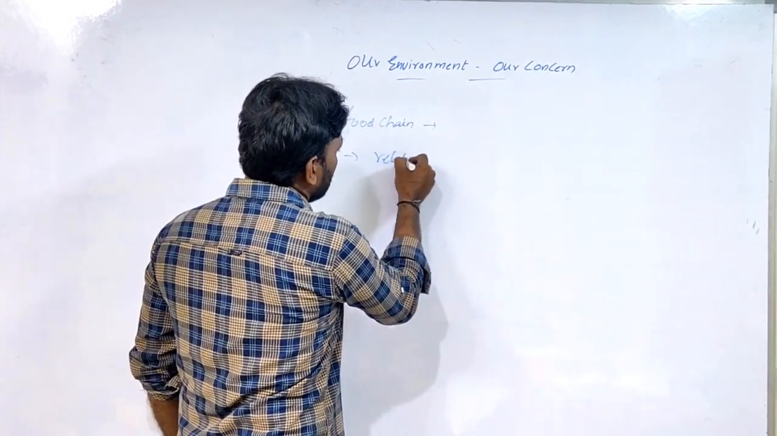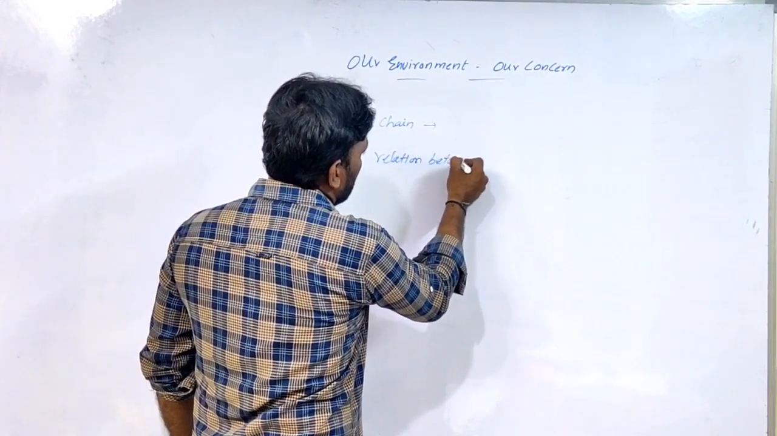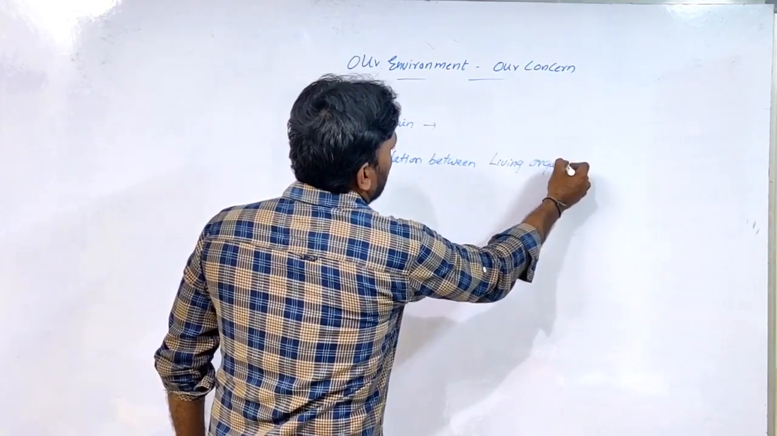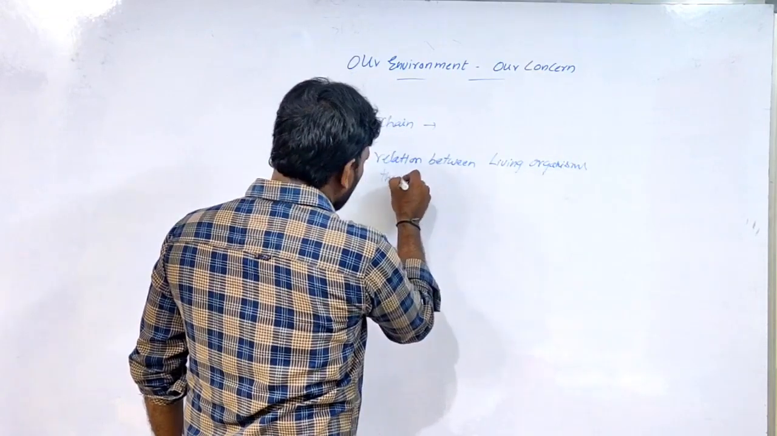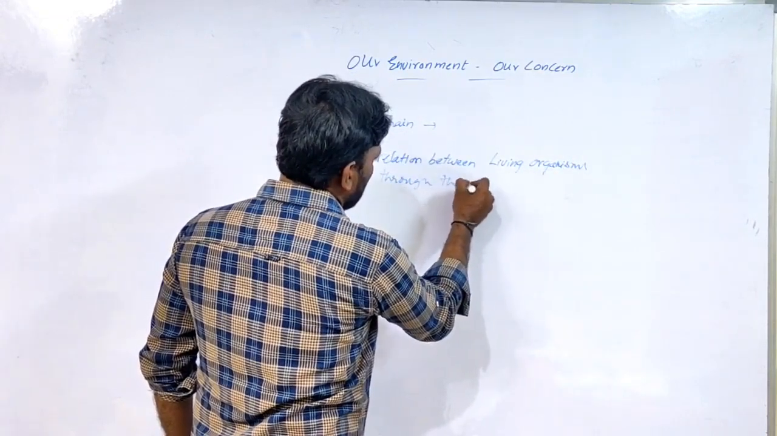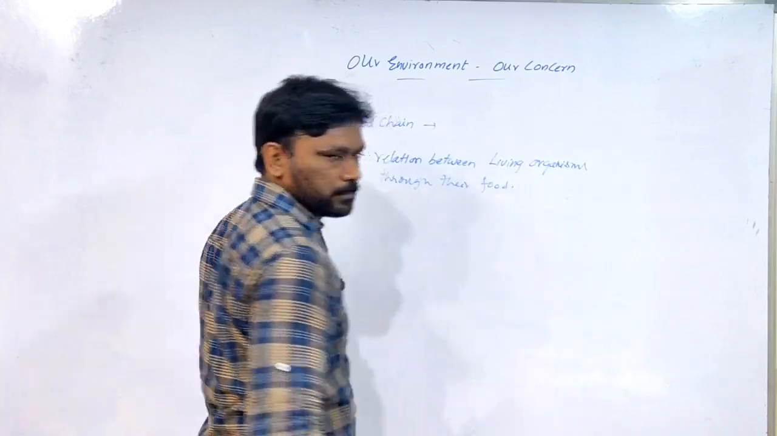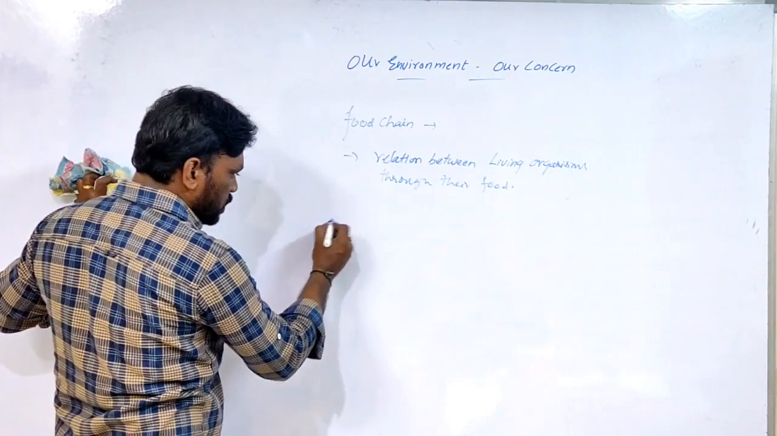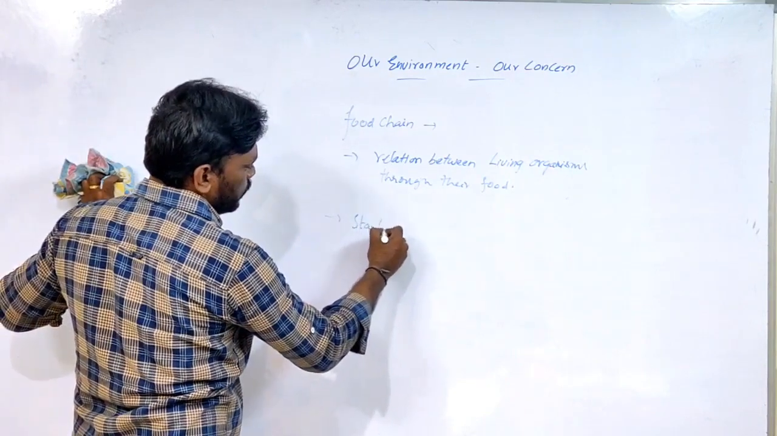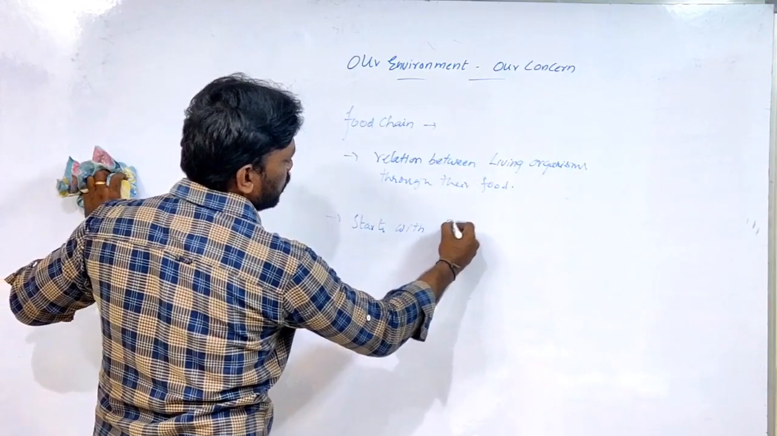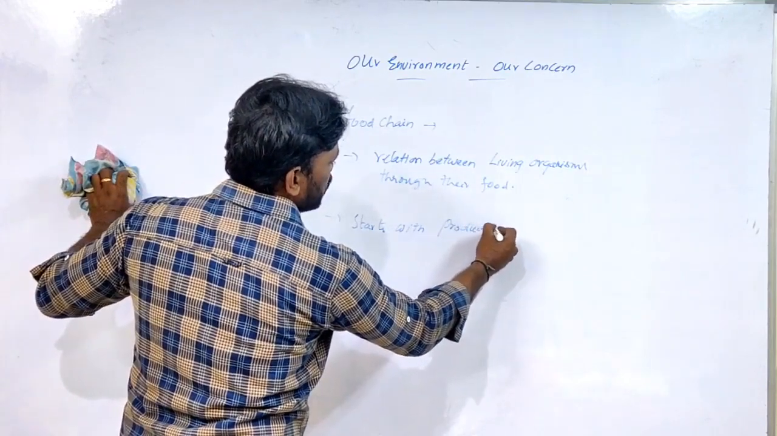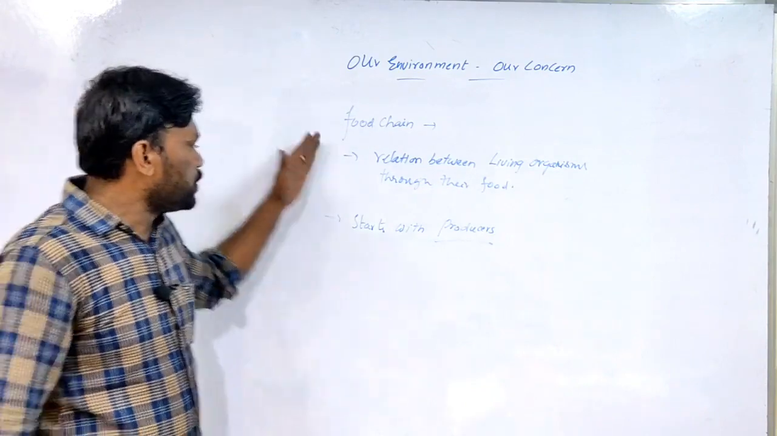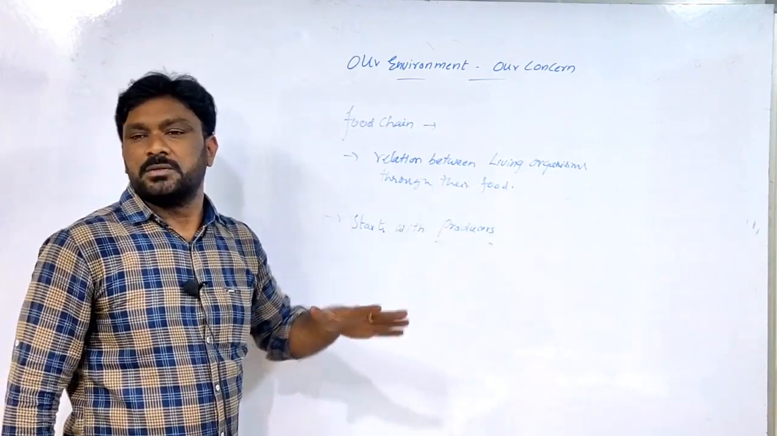The relation between living organisms through their food is called a food chain. Always the food chain starts with the producer. The base of the food chain starts with producers only, the plants. Always the food chain starts with the producers.